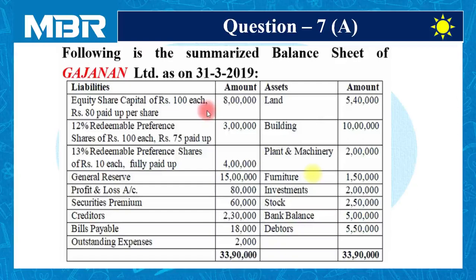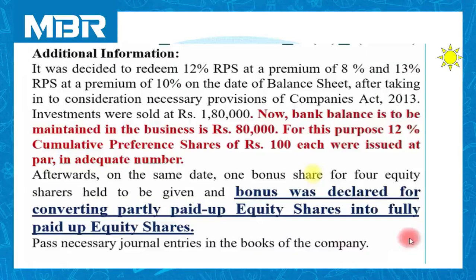On the asset side of the balance sheet, we have land for rupees 5 lakhs 40,000, building for rupees 10 lakhs, plant and machinery rupees 2 lakhs, and furniture for rupees 1 lakh 50,000. Investments available in the balance sheet of the company for rupees 2 lakhs and stock for 2 lakhs 50,000, bank balance for 5 lakhs and debtors for 5 lakhs 50,000 available on the asset side. Let us go through the additional information provided by the examiner to us.